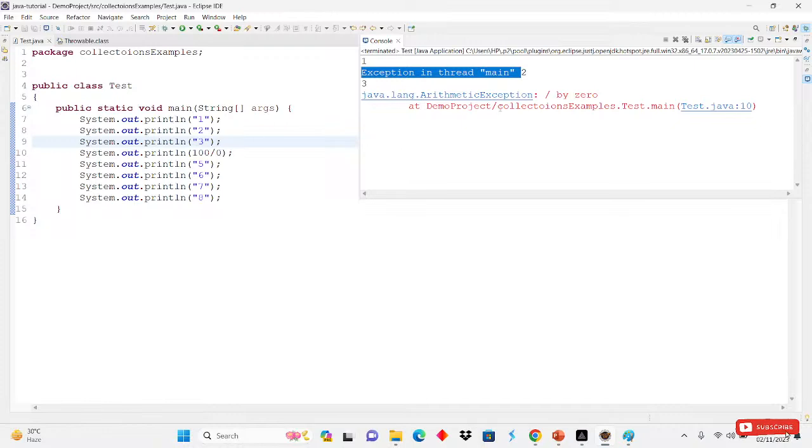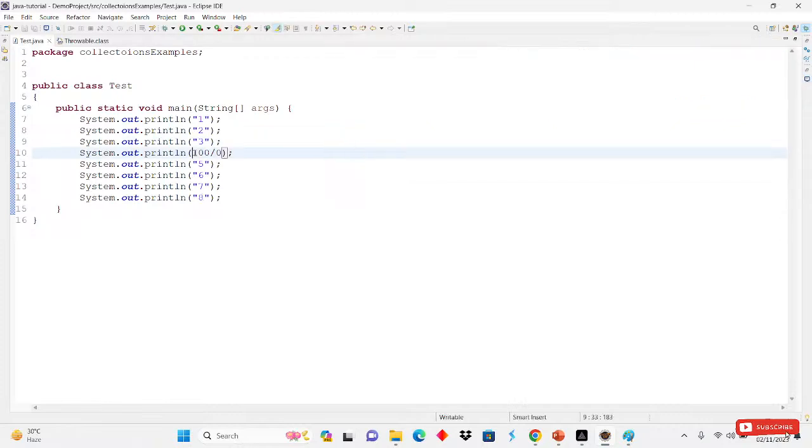Which exception is it showing? That is the arithmetic exception. And after that, 5, 6, 7, 8 is not printed. Why is it not printing? Because the exception occurred in this line.